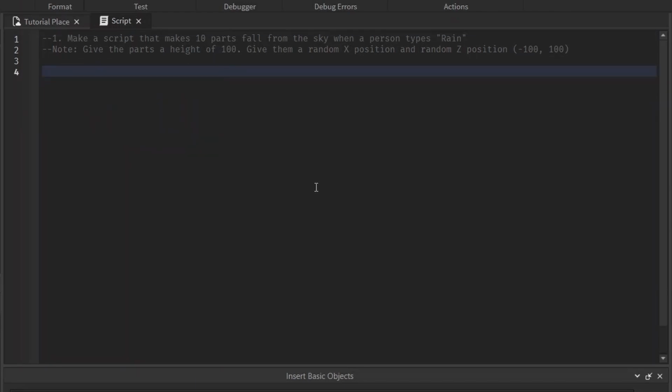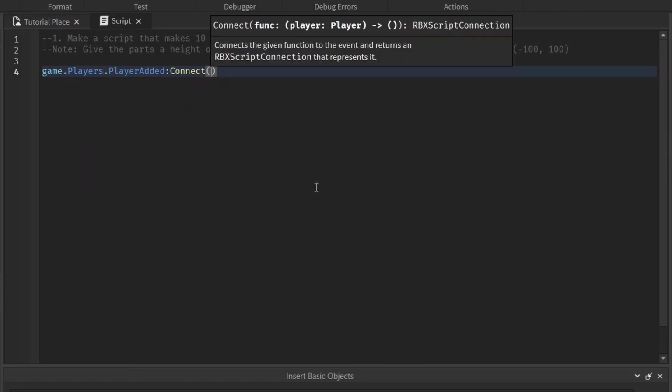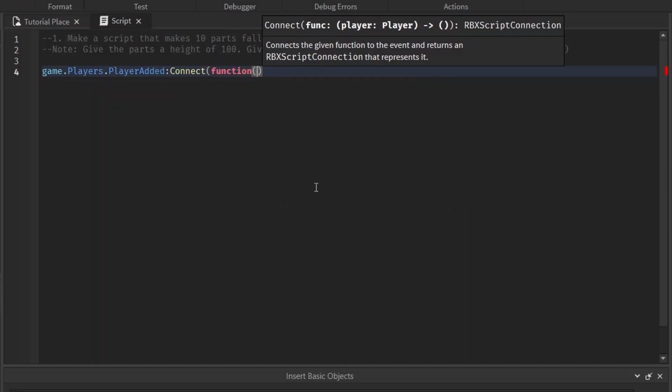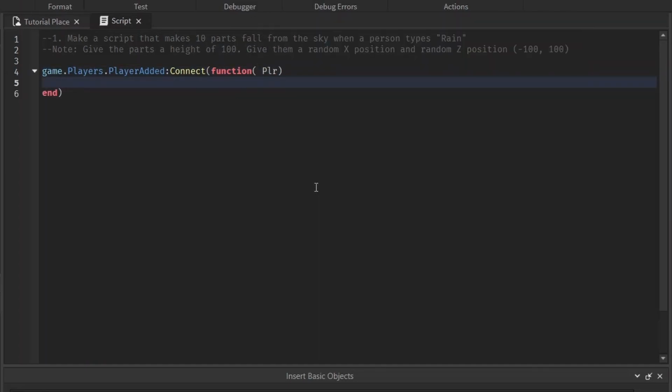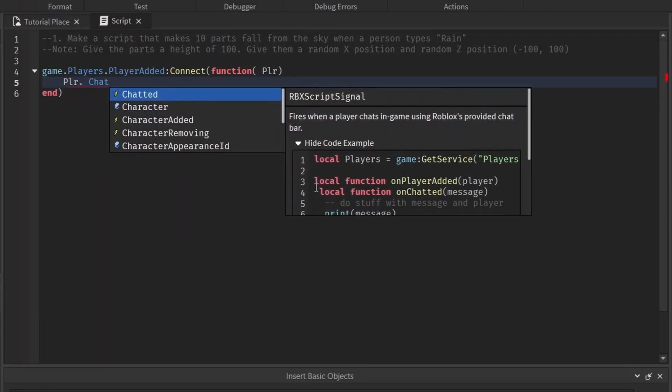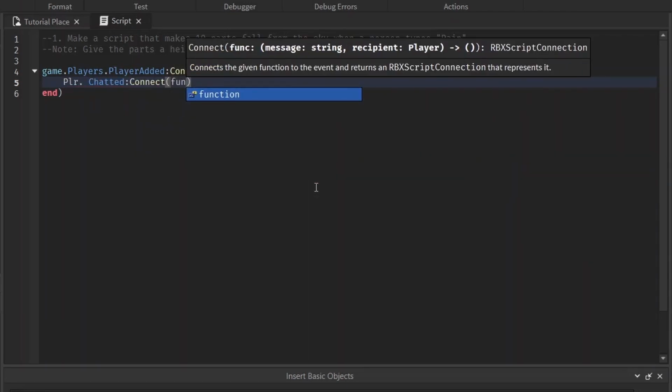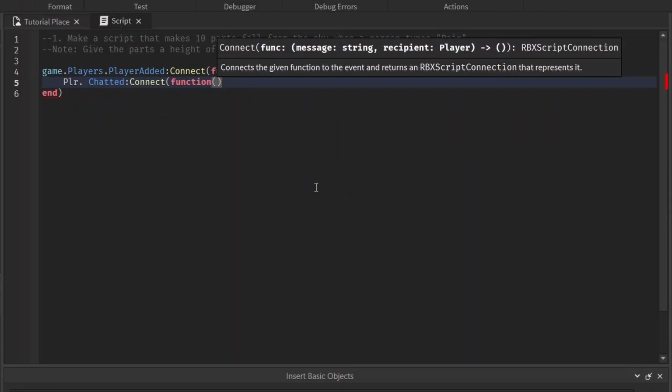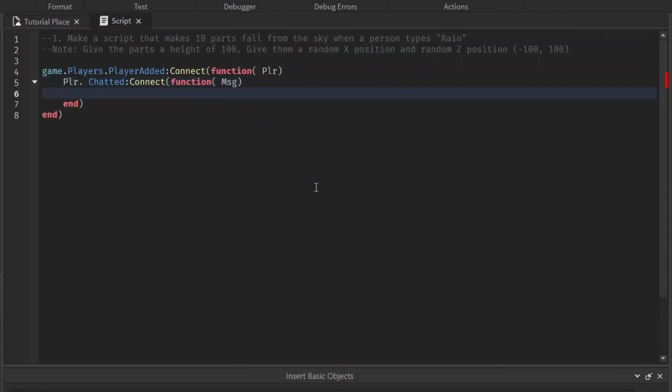It'll be fine. So we're going to have to check if a player chatted, but before we do that, we have to get the player. And a way to get the player is just using the PlayerAdded event. So we're going to do game.Players.PlayerAdded:Connect, use an anonymous function, and we're going to get the player. I'm just using PLR to show you that you can name it whatever you want. plr.Chatted. When the player has chatted, I want to use a function. Anonymous again. We'll name it MSG, capital M, just to show you that it can be whatever you want again.